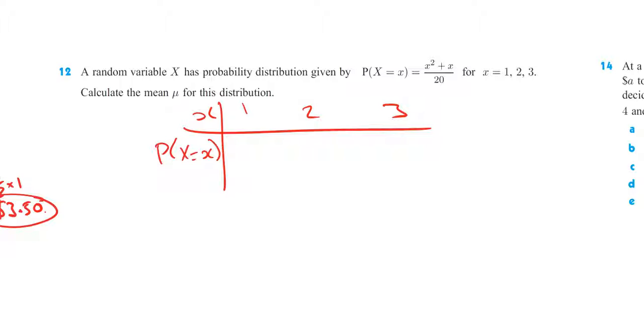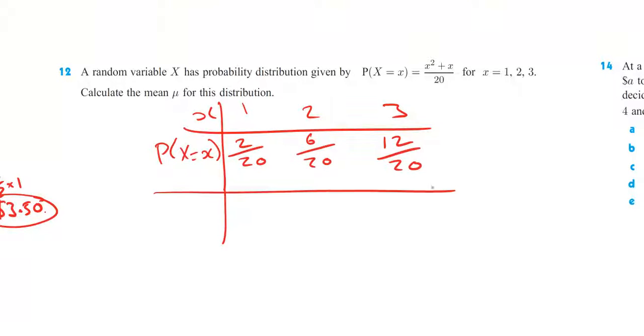Well, if I substitute 1 into that, we're going to have 1 squared plus 1 on the top, on the numerator. That will be 2 over 20. If I substitute 2 in, I'm going to end up with 6 over 20. If I substitute 3 in, I'm going to end up with 12 over 20. So now I need to multiply these two values together and add them all up. So x times the probability of X equal to x.